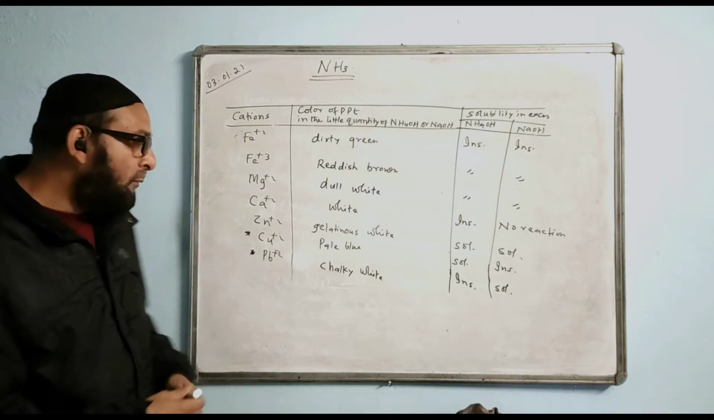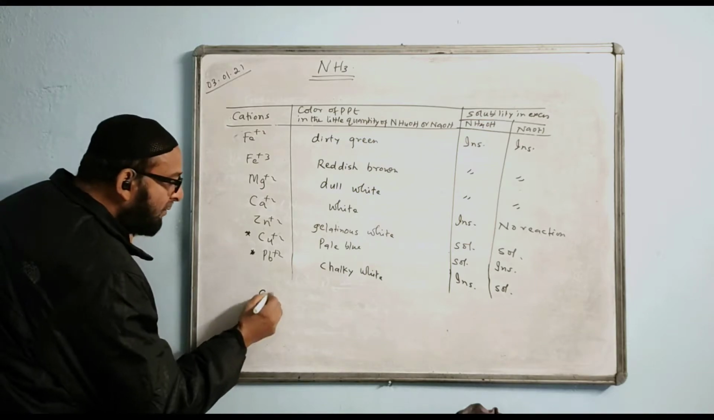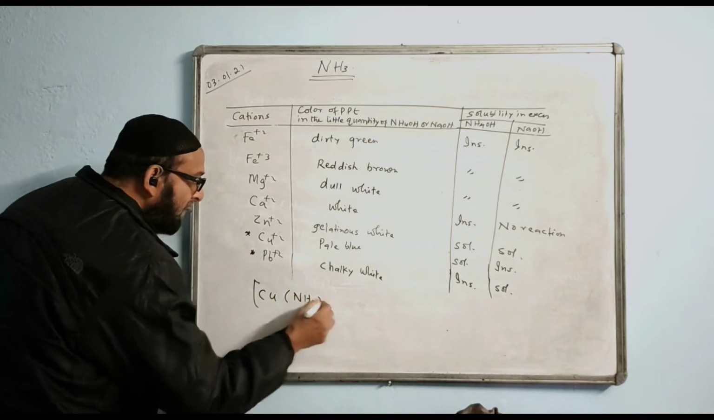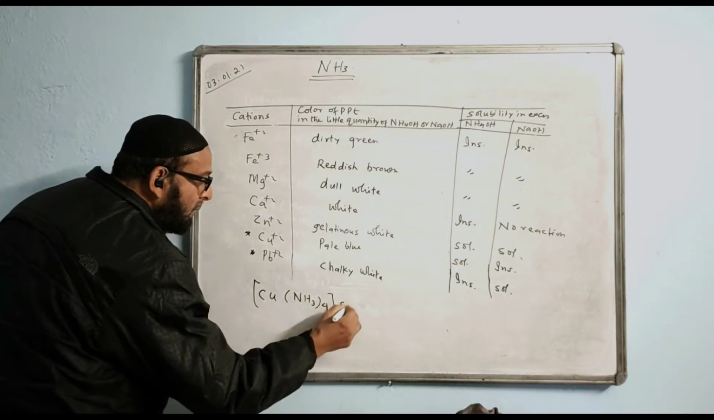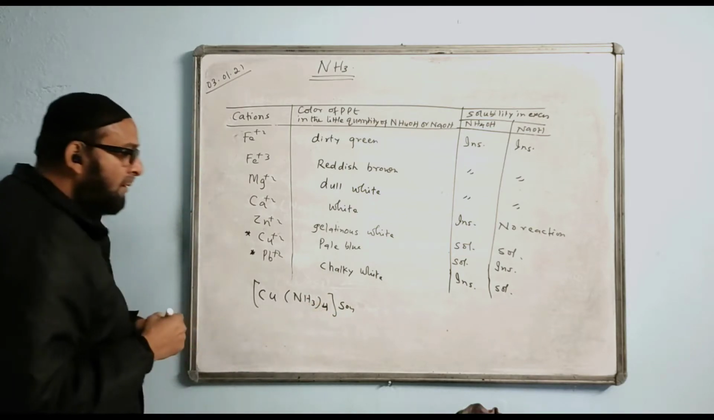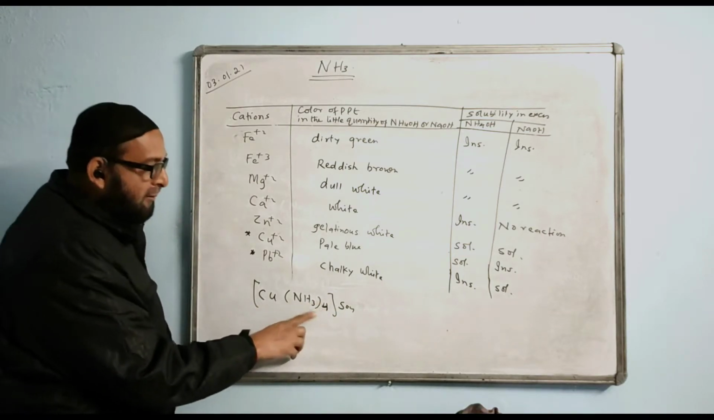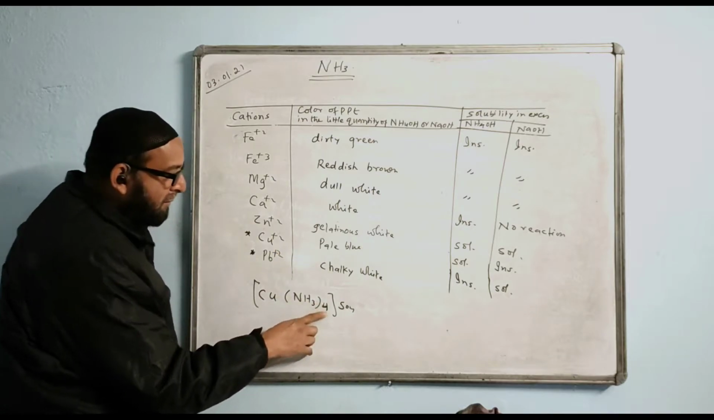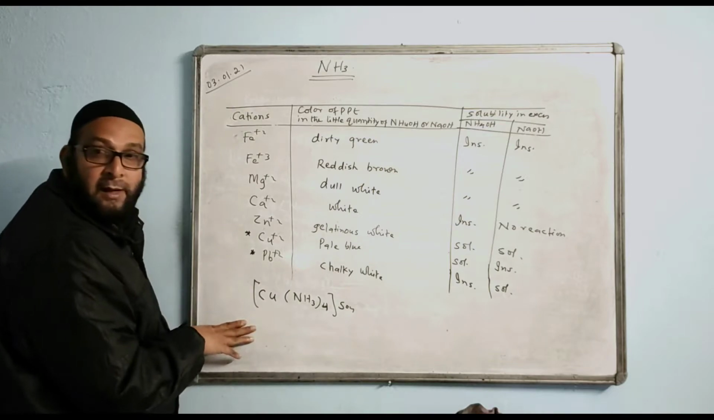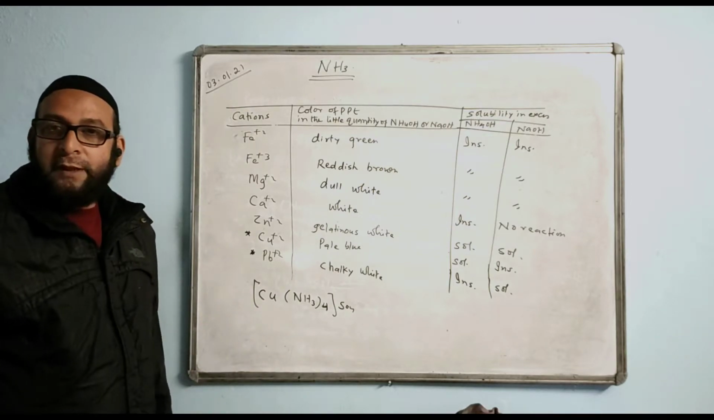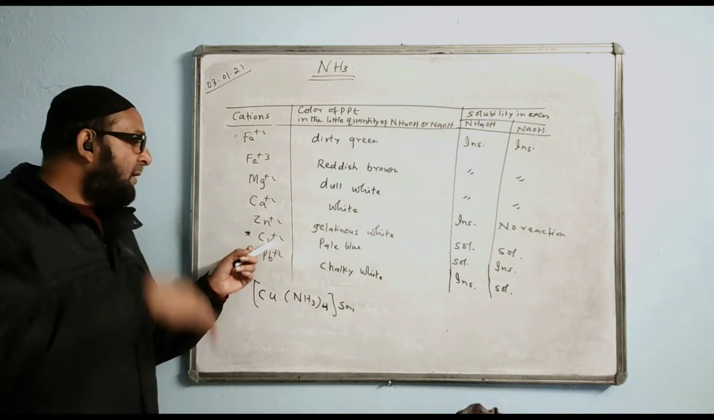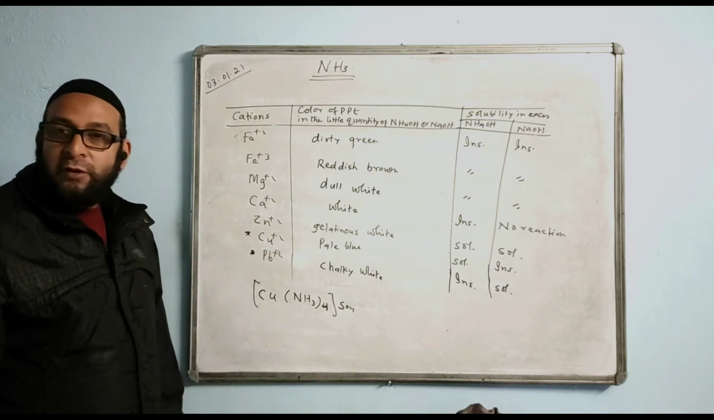What is the name of the deep blue solution? The deep blue solution name I have given there. The name is quite complicated, but you have to know the formula, and after writing the formula, you can find the name. NH3 is called amine here. 4 is tetraamine copper sulfate. This is a soluble compound, and its color is deep blue. That means when you put excess of this, it changes into deep blue solution.